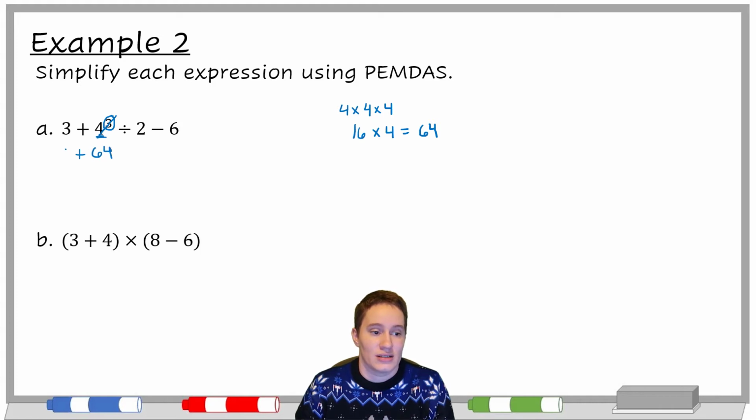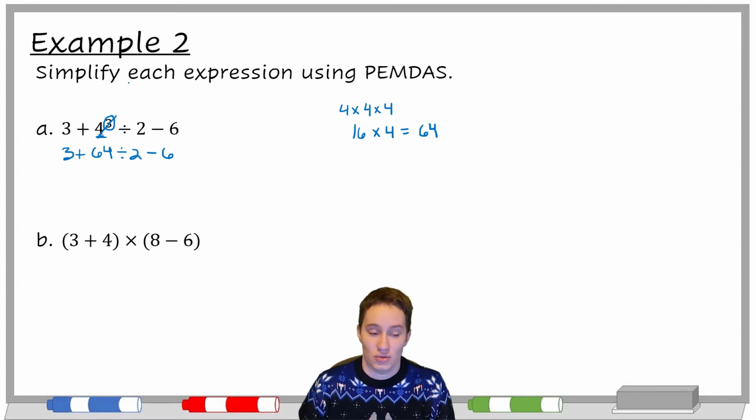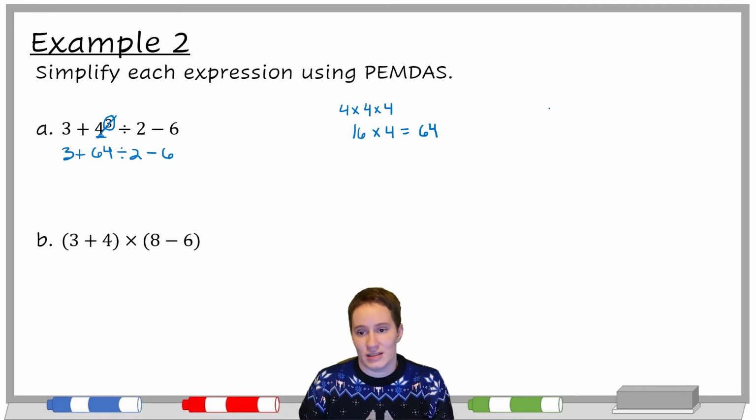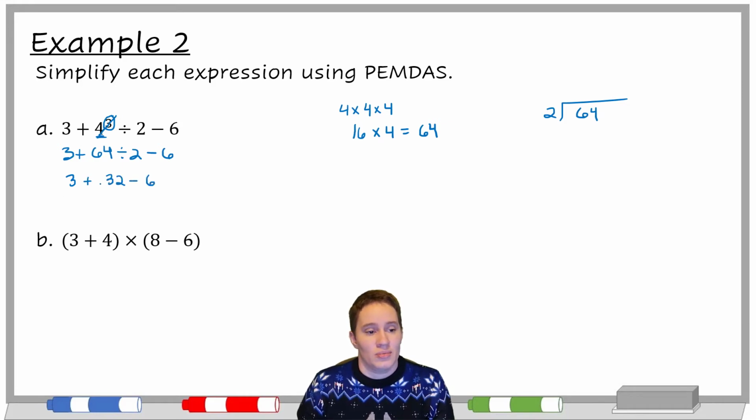Everything else continues as is, and then we ask, we did exponents, what's next? Multiplication or division? We do have division here in the middle, 64 divided by 2. We might need to come over to the side and do some long division for that, and that's okay. We get 32, so we'll make that change. 3 plus 32 is 35, and then we subtract 6 and get 29.